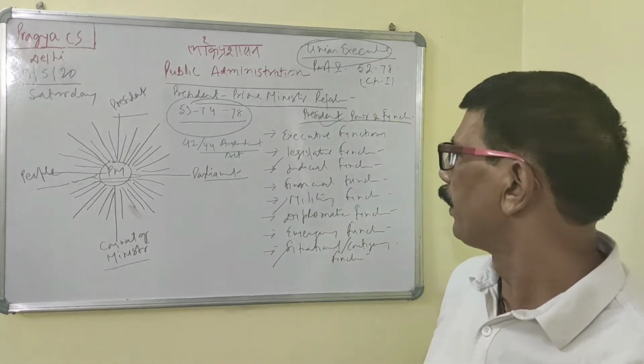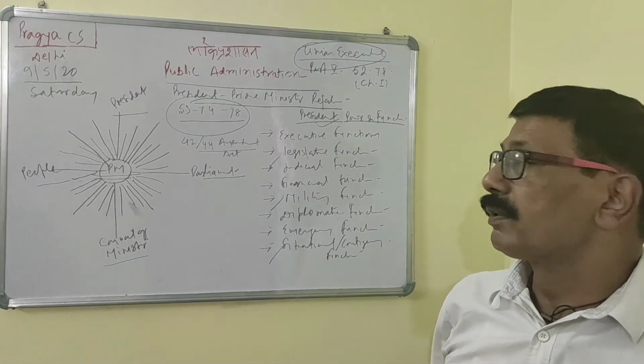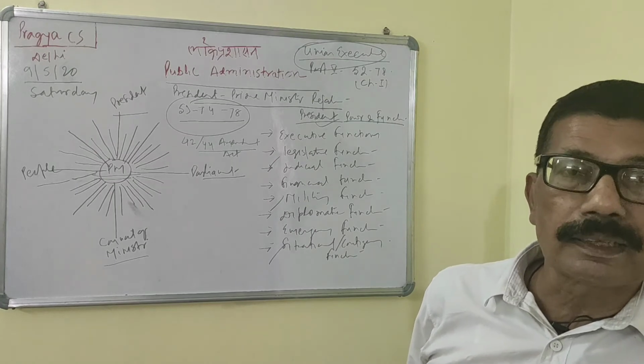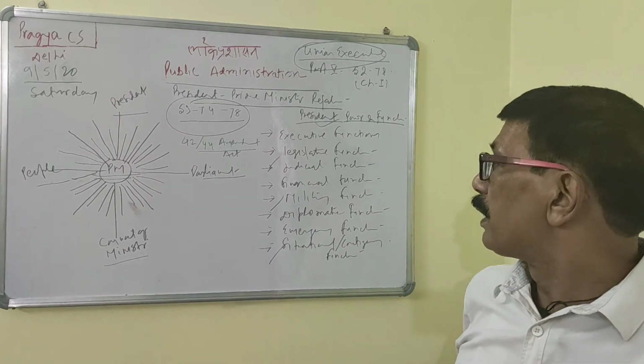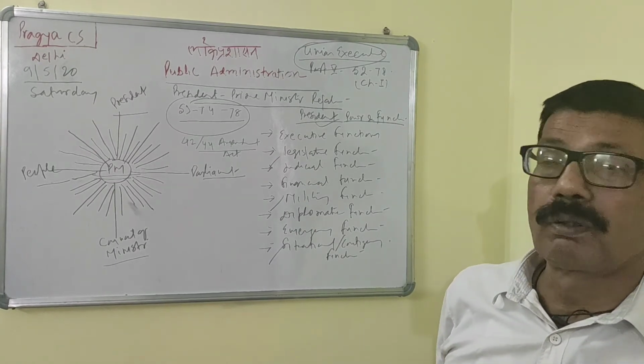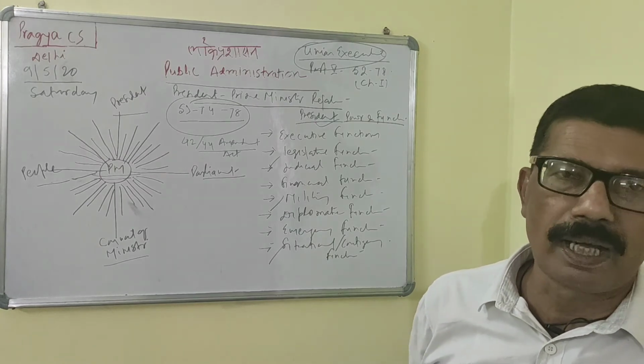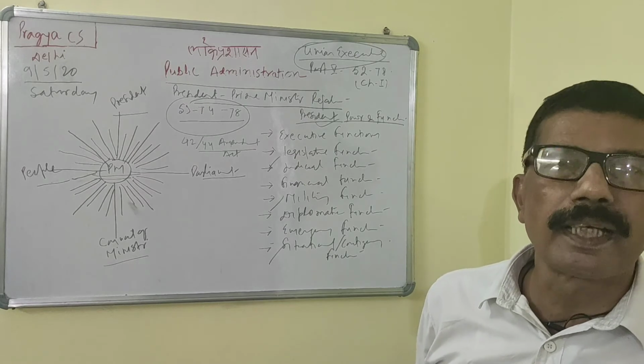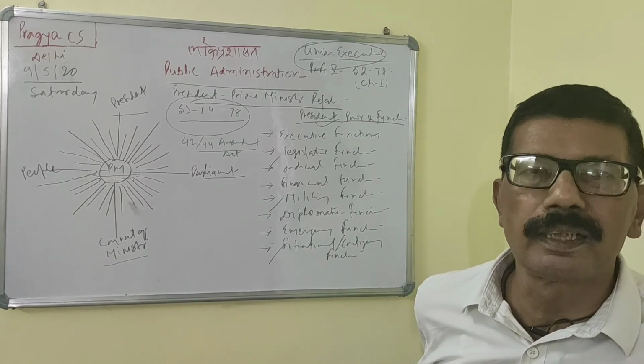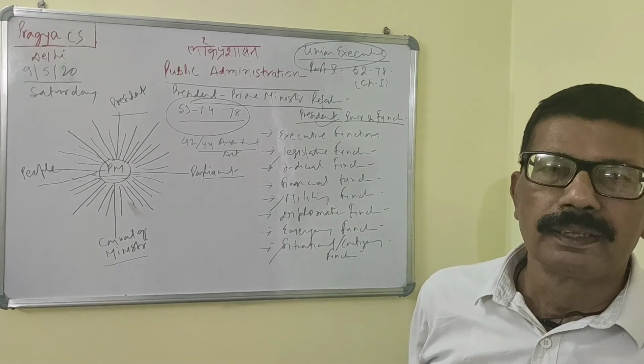Now you have emergency. In emergency, particularly during disaster, the Prime Minister has a very significant role also. One new branch has emerged, that is called disaster management, and the Prime Minister is head of the National Authority on Disaster Management. Getting the point?